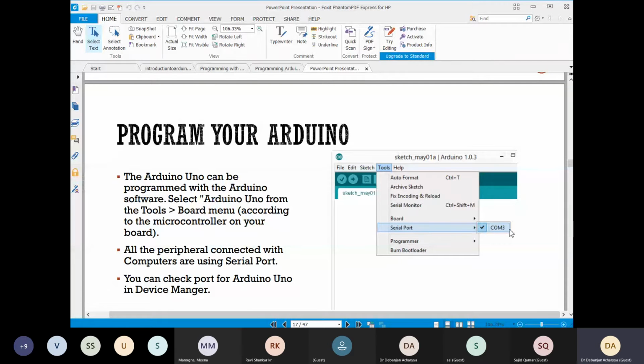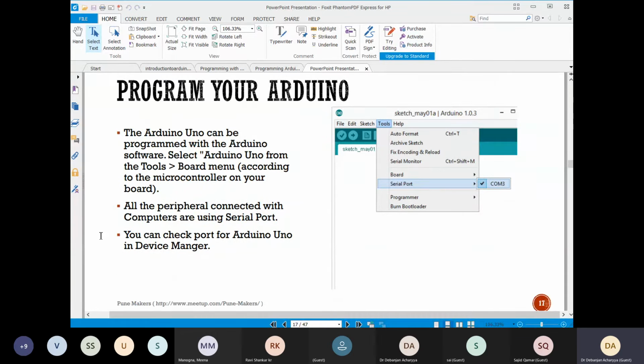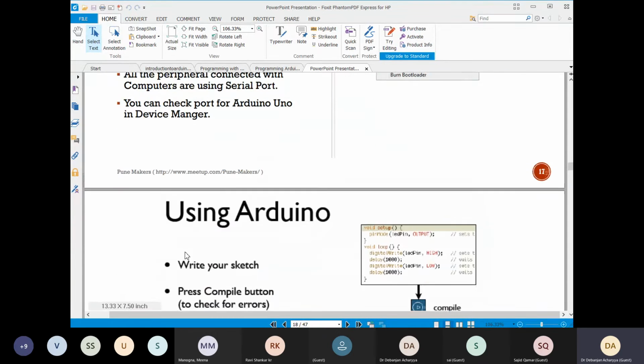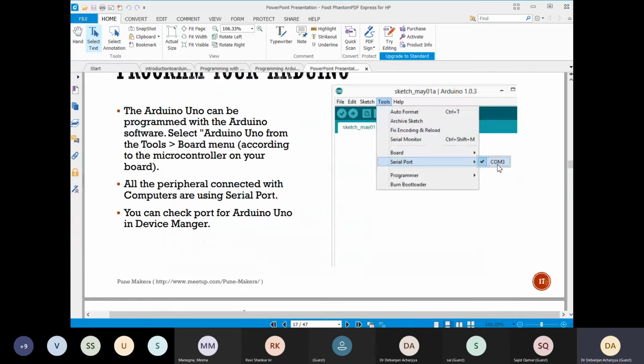Now, after clicking, you can see that there is an option. This will actually connect the serial port of your laptop PC with the Arduino. Okay.